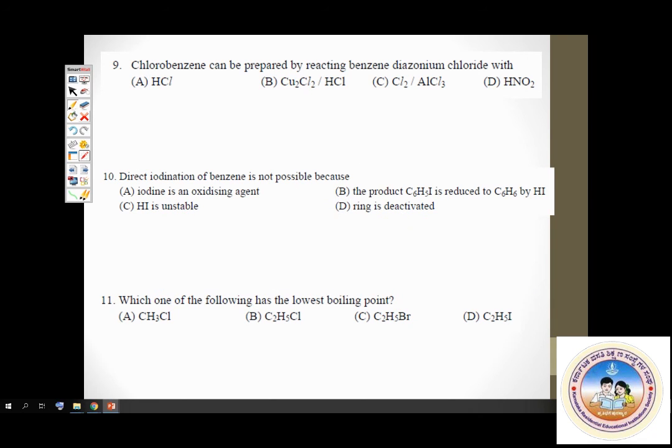Chlorobenzene can be prepared by reacting benzene diazonium chloride. See, this is benzene diazonium chloride. Diazonium means nitrogen triply bonded with one more nitrogen, plus Cl minus. On reacting benzene diazonium chloride with which substance do we get chlorobenzene? That's the question.